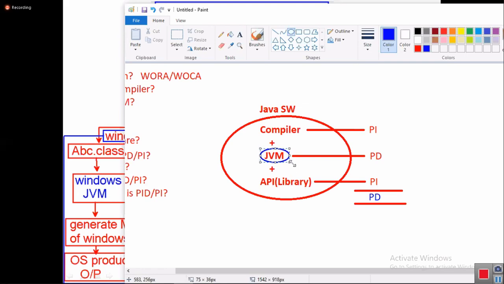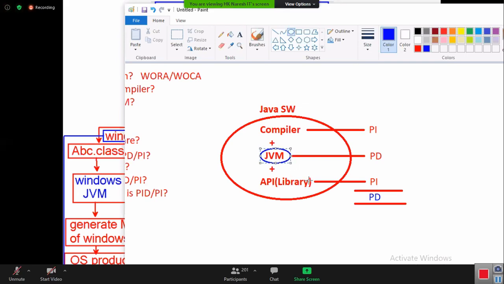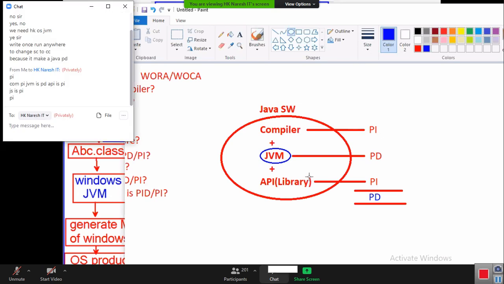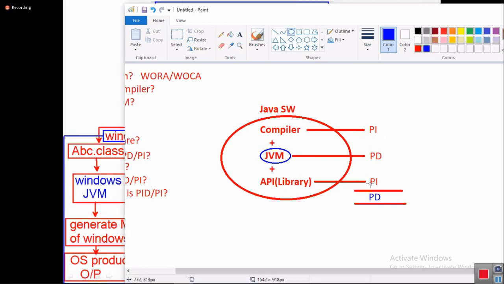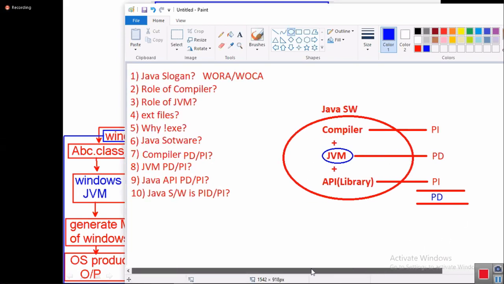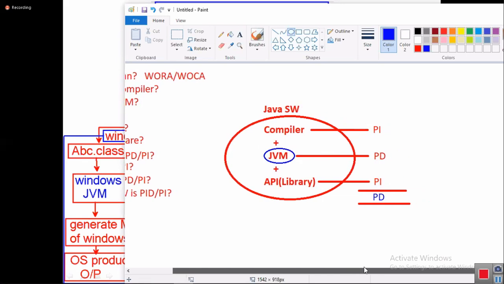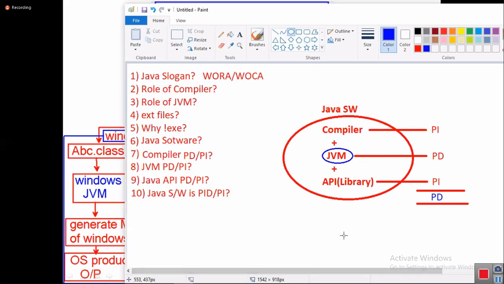What nonsense are you talking? If JVM is platform dependent, and you say Java software is platform dependent, then I will say that compiler and API are platform independent. Two things are platform independent, dominating, so Java software must be platform independent. So you all are going to politics, the voting system. That's why you are confused on this point. You should not apply the voting system here.